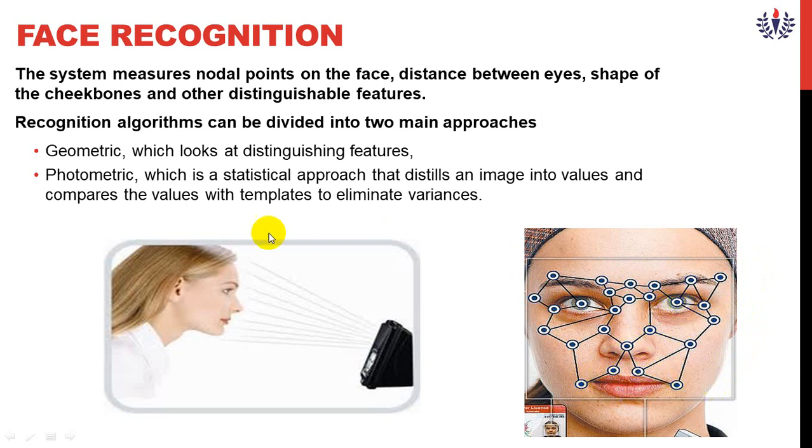That is a proper geometrical dimension, and this geometrical dimension we call a statistical approach. In mobiles also nowadays we have face recognition.